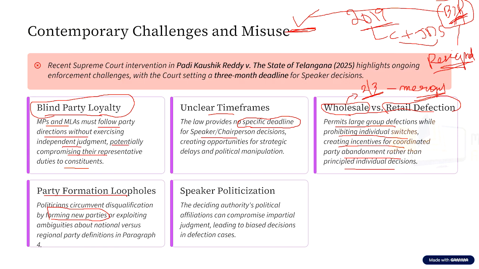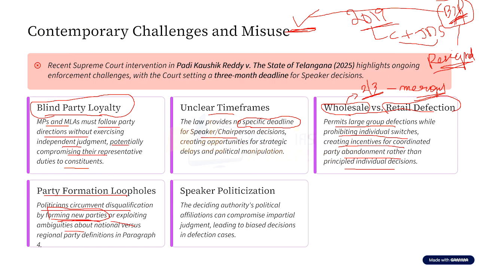Now, can they be disqualified under the anti-defection law? There is nothing said about this in the anti-defection law. So, using this, politicians circumvent the disqualification by forming new parties or by exploiting ambiguities about national versus regional party definitions in paragraph 4.